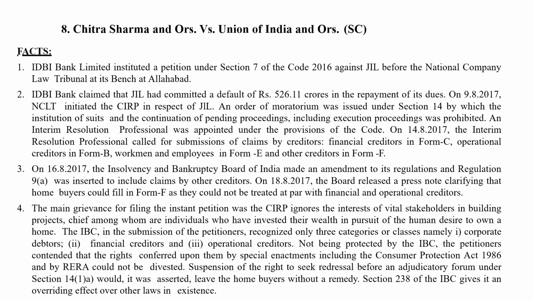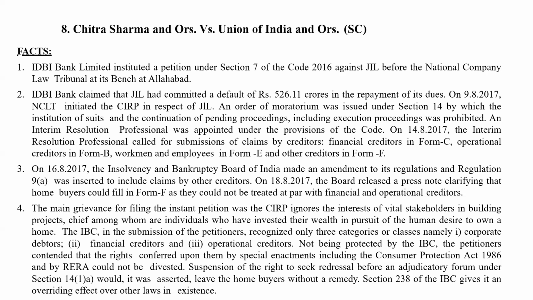So not being protected by the IBC, the petitioners contended that the rights conferred upon them by special enactments including Consumer Protection Act, by RERA could not be divested. Suspension of the right to seek redressal before an adjudicatory forum under section 14(1)(a) would, it was asserted, leave the home buyers without a remedy.